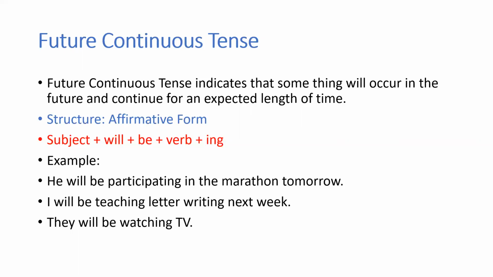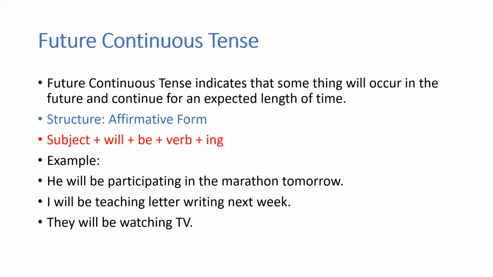Okay, now examples. He will be participating in the marathon tomorrow. So will be participating. He is the subject, and will, you have it, then be, then the verb participate with ing form. It becomes participating. So when? Tomorrow, isn't it? So you know the time. At that time, this action will be going on. He will be participating.